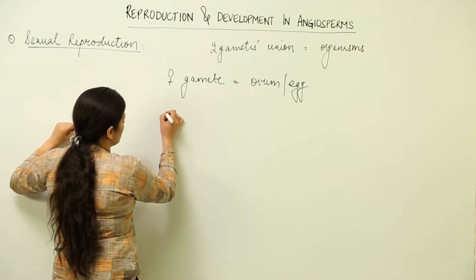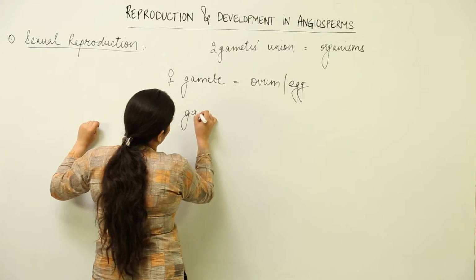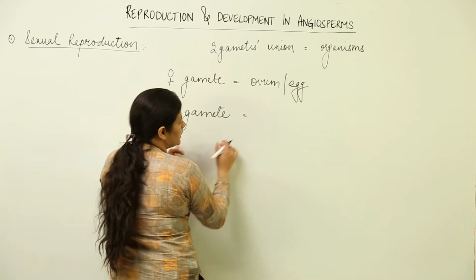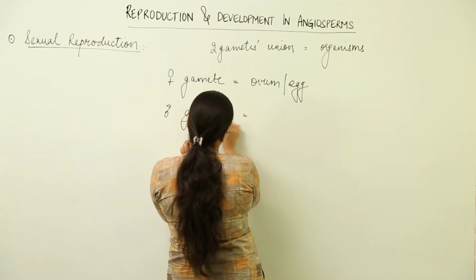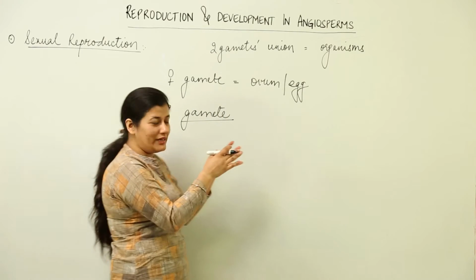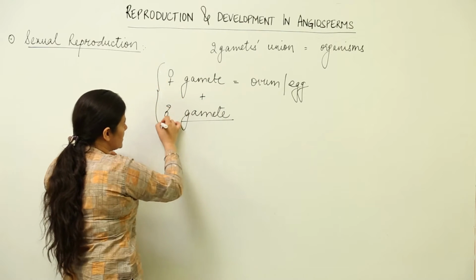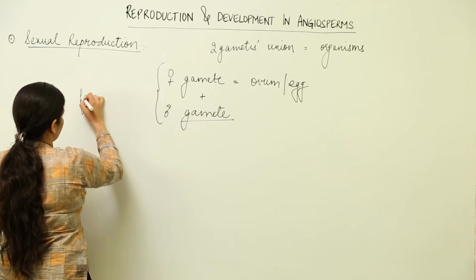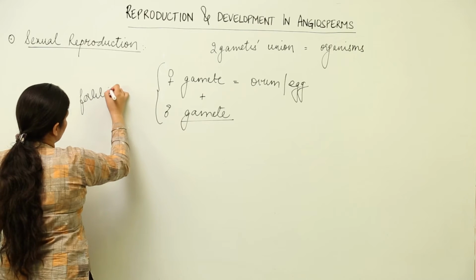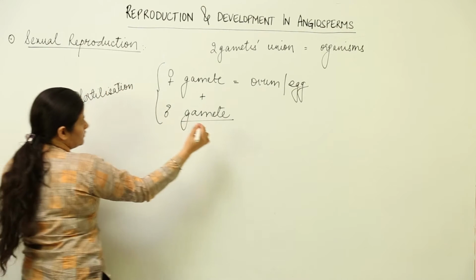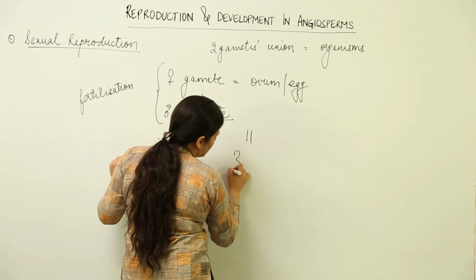And the male gamete is referred to as the male gamete only. They both unite, and this process is known as fertilization. Fertilization results in the formation of a zygote. This is what results.